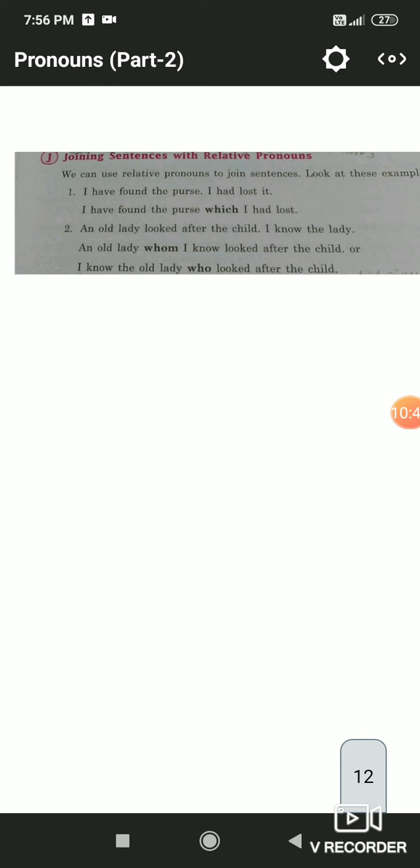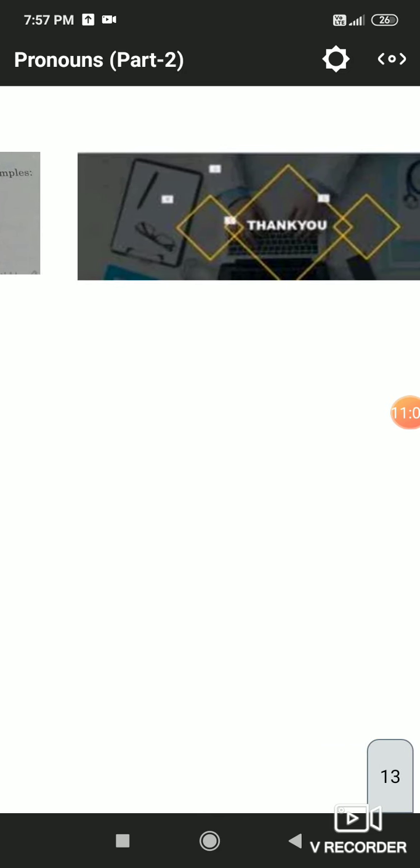What is used when the relative pronoun has no antecedent. Such and same are always followed by as, like: his problem is the same as yours. So these are some of the rules of joining sentences by relative pronouns.